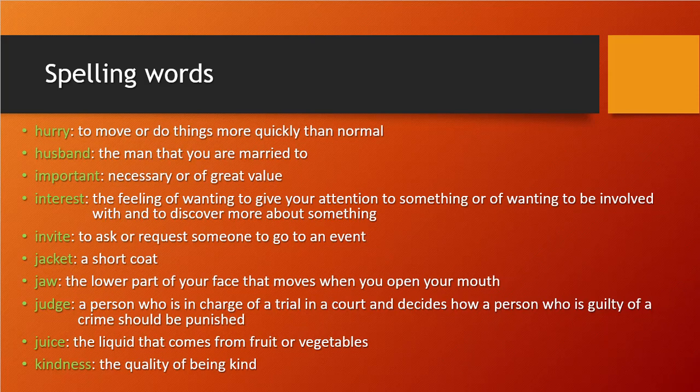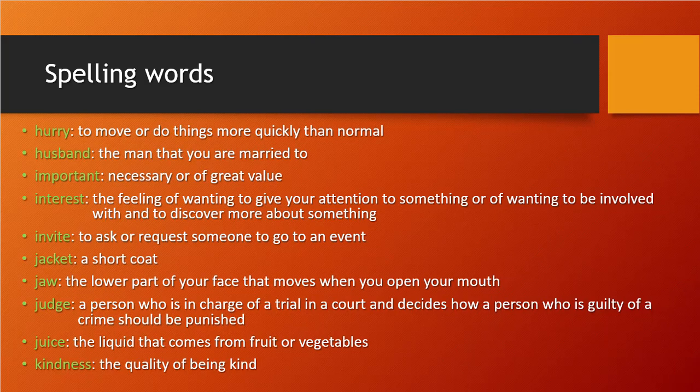Jacket: a short coat. Jacket means a short coat. We call it a jacket. Jaw: in our mouth, the lower part of your face that moves when you open your mouth, right? The part where your beard comes, that part will move when you open your mouth. So that we call the jaw. Judge: a person who is in charge of a trial in a court.